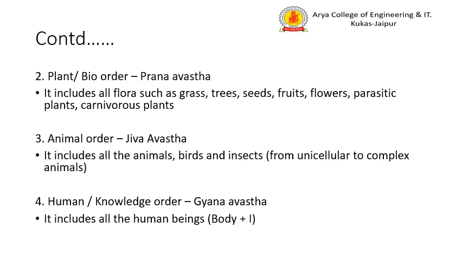This includes the flora around us, including shrubs, trees, seeds, fruits, all the forests, the flowers, the various types of plants.